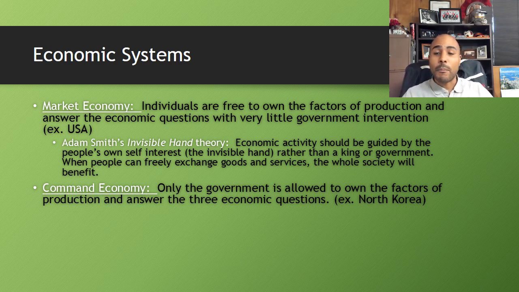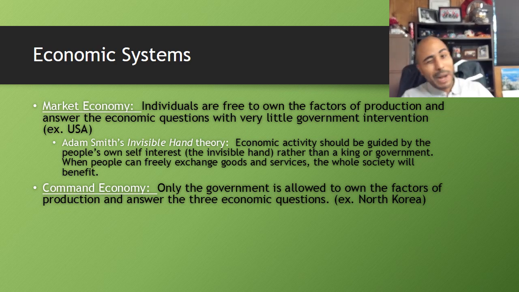Well, Marx thought a more fair system would be a system where the government or some other body that was chosen by the people could control the factors of production and decide how to answer the economic questions. Once they answered the economic questions, they could divide up the things that were produced evenly, and everybody in the society would benefit. Of course, we know there's some problems with this system.